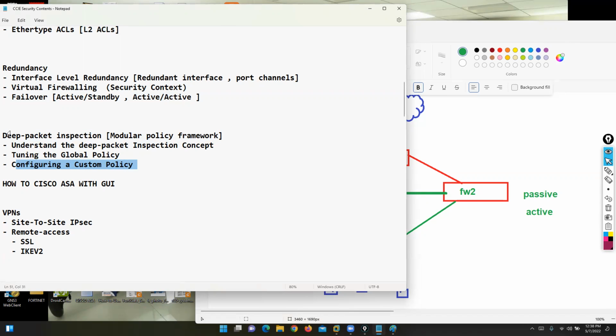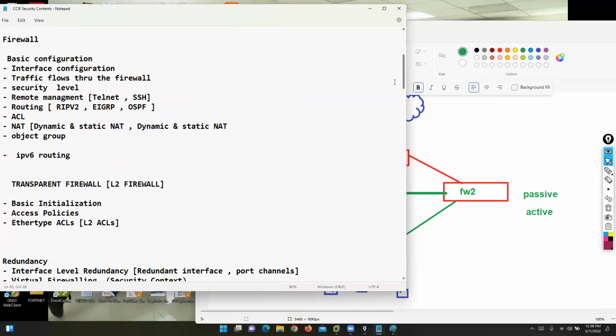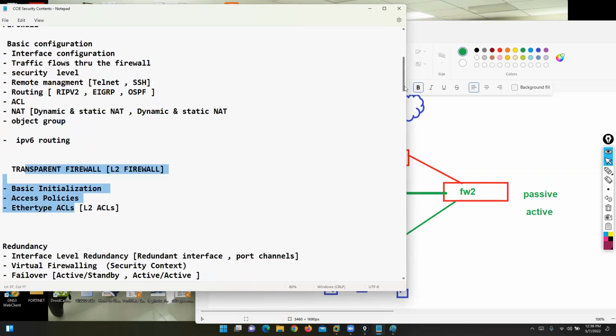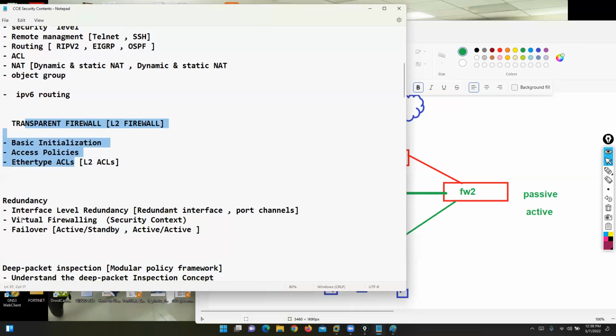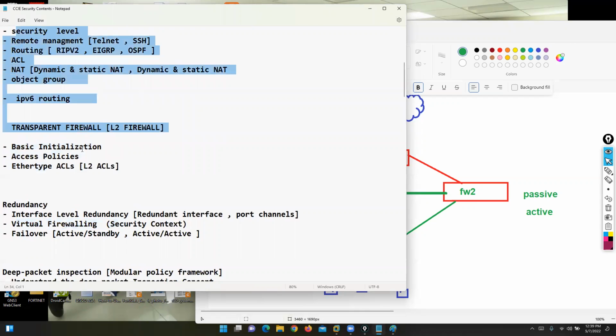And this topic is called what? Deep packet inspection. We'll discuss it in detail. The next topic we can discuss is how to access the Cisco ASA firewall with a graphical page. Because these options are CLI options. If you are configuring interfaces, a virtual firewall, or the failover concept, all the options you can configure through the CLI.